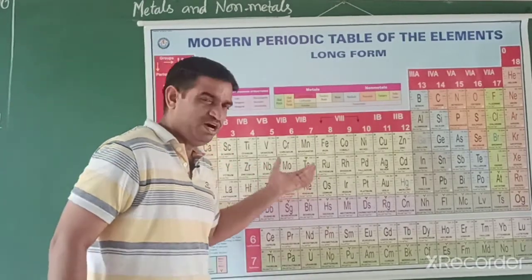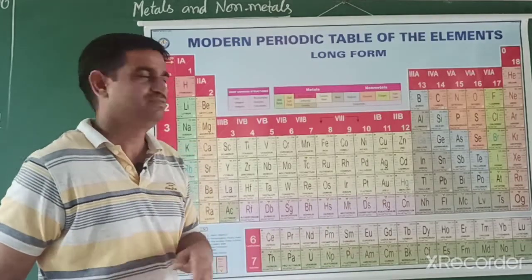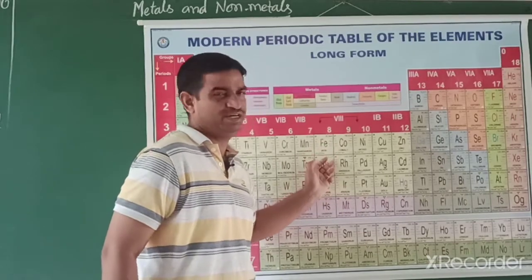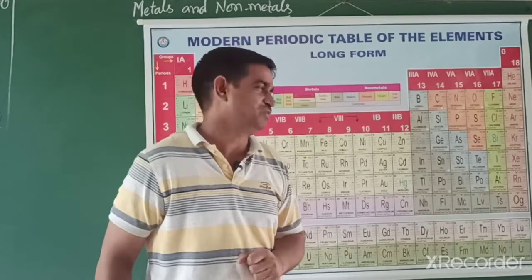When a metal burns, it forms an oxide. We have already shown magnesium oxide: magnesium when burned with air forms magnesium oxide. Copper when burned changes into copper oxide.